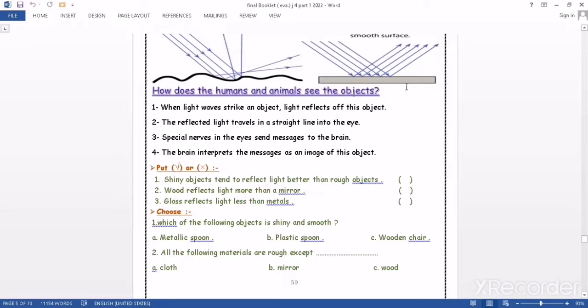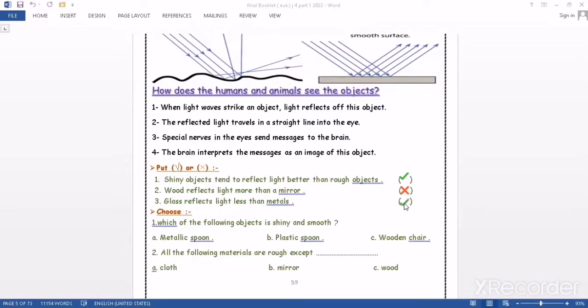Okay. Now, true or false. Shiny objects tend to reflect light better than rough ones, so it will be right. Would a rough surface reflect light more than a mirror? Of course not, because we said that first comes shiny, then rough, after that transparent. Transparent glass reflects light less than metal, so it will be right.